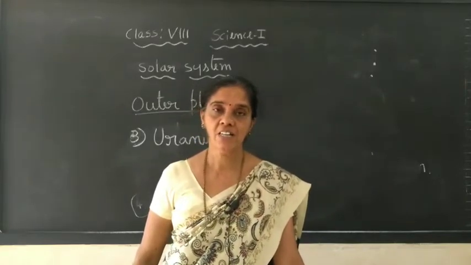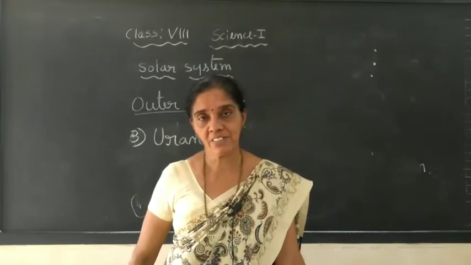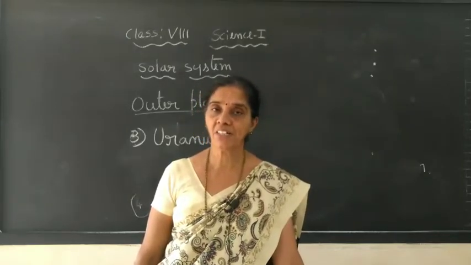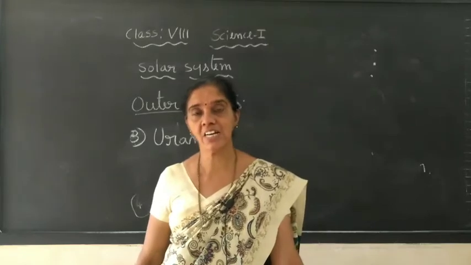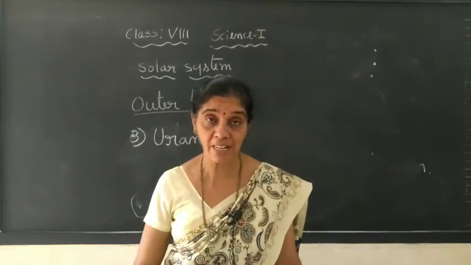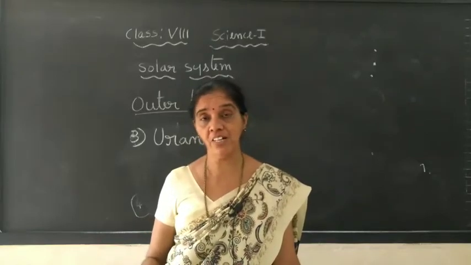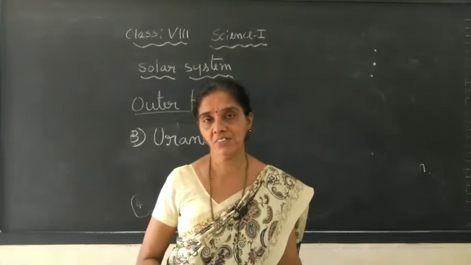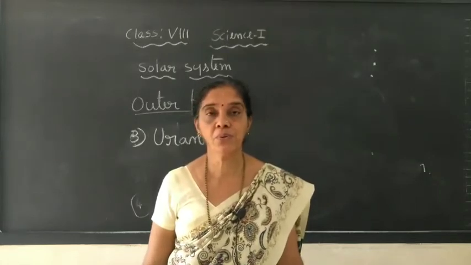So these are the total 8 planets, where Pluto is now not considered as a planet of the solar system, even though earlier we had considered it, due to some norms of the planets which it does not fulfill. So it is not now considered as a planet. Okay, that is the Pluto.